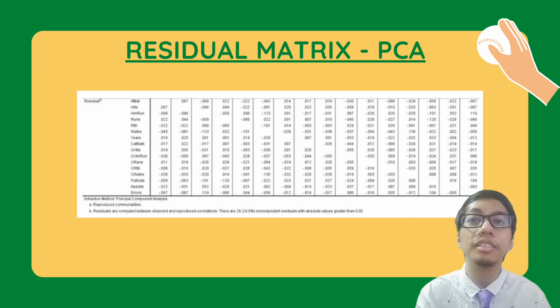The next part is the residual matrix. This part is to address objective 2, which is to determine the best method of estimation in factor analysis. For PCA, it has 29 non-redundant residuals with absolute values greater than 0.05.